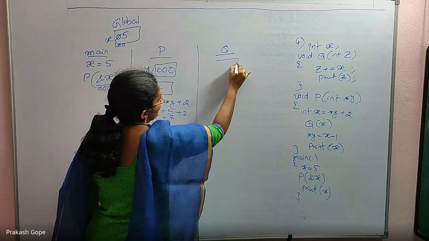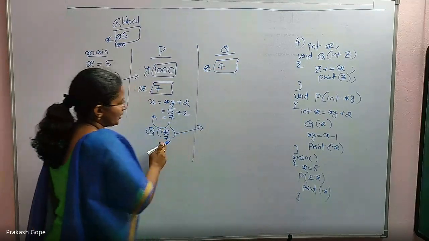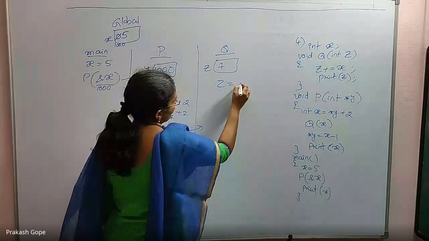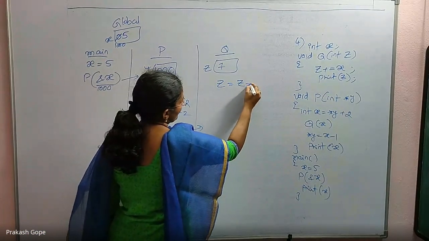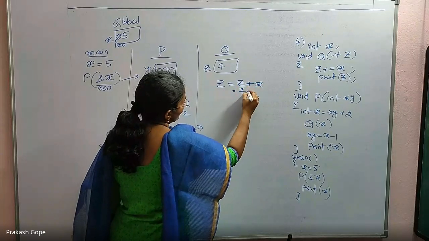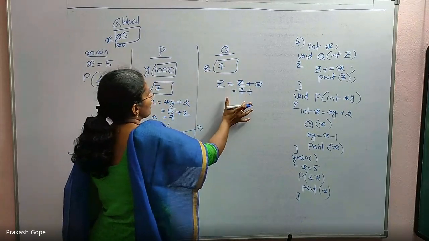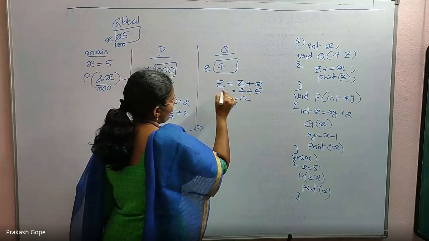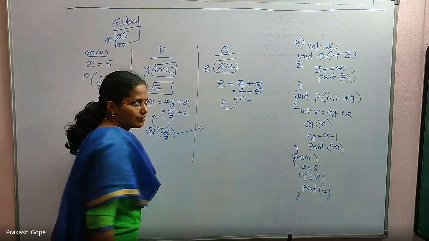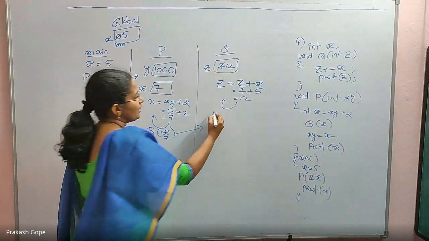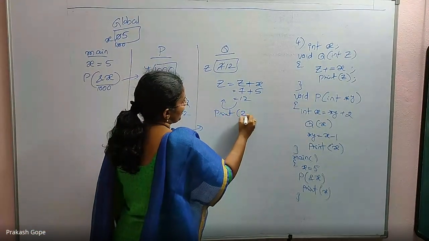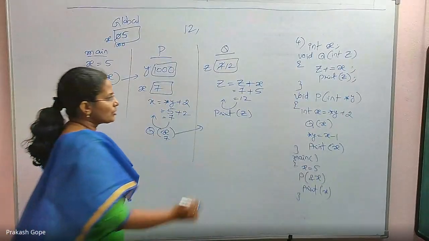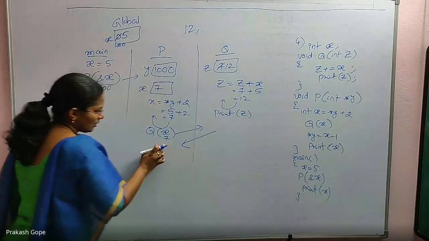The formal parameter is z, into which 7 is copied. All by value. Then z plus equal to x, which means z equal to z plus x. z is 7. x means I do not have local x, so global x, 5. 12 is copied into z. Then print z, which means printf z. z value is 12, printed. Execution completed, come back and continue.